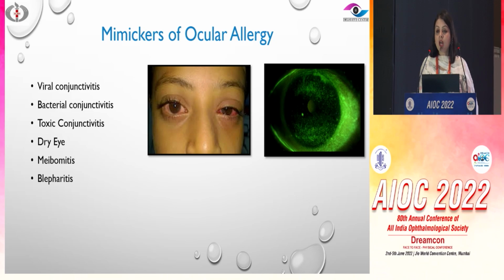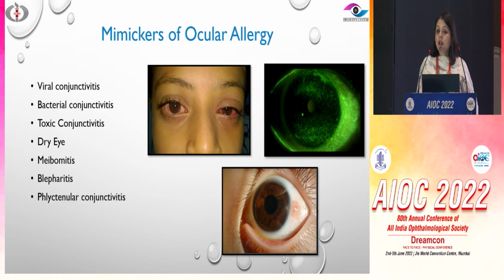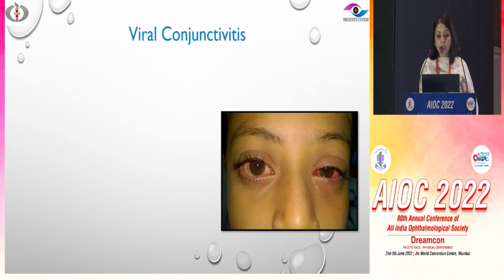Then we have dry eye disease. Phlyctenular conjunctivitis is another important differential, because that also usually presents in a younger population. And then we have episcleritis, and a rare differential, ocular cicatricial pemphigoid or mucous membrane pemphigoid, which can be a differential diagnosis for atopic keratoconjunctivitis.